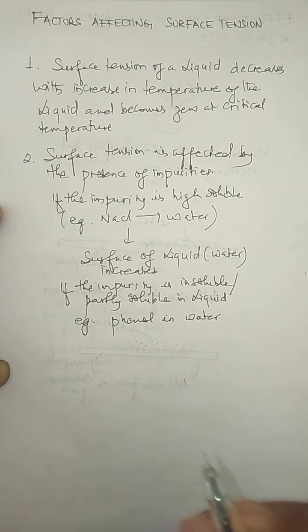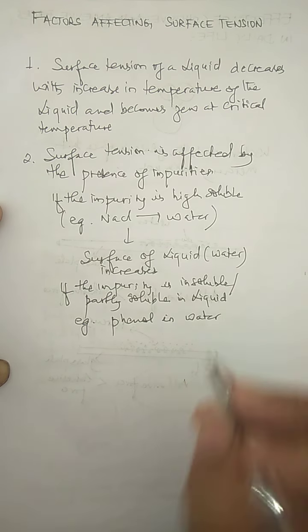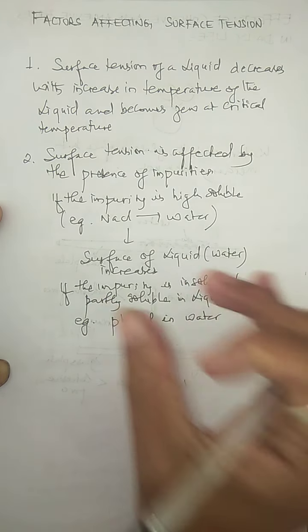Phenol is insoluble in water. So in that case, the surface tension of that liquid, like water, decreases.